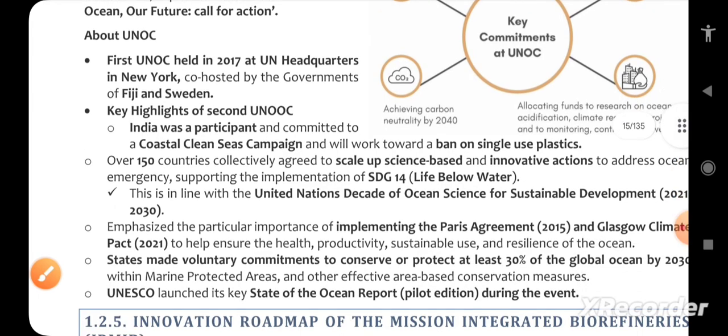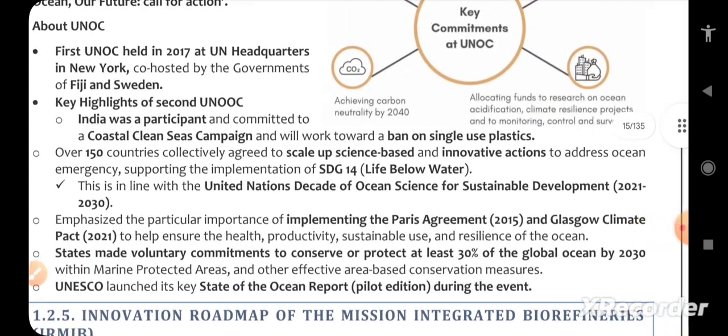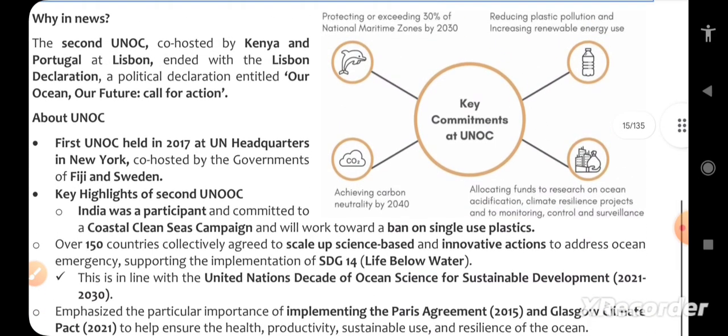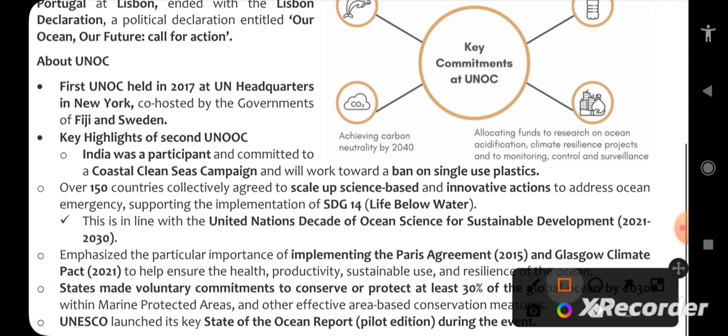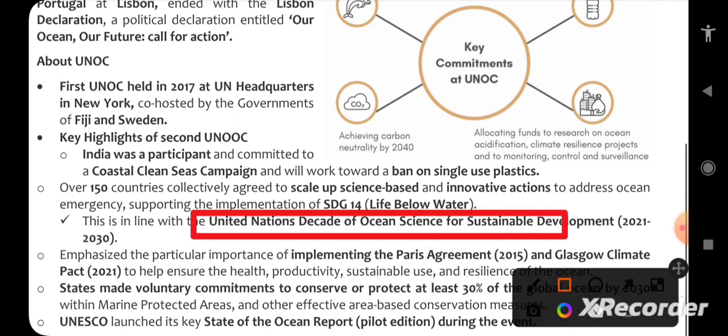Over 150 countries collectively agreed to scale up science-based and innovative actions to address the ocean emergency, supporting implementation of SDG 14, life below water. So, United Nations Ocean Conference. You should remember the coastal clean seas campaign. You should remember SDG 14. This is in line with the United Nations Decade of Ocean Science for Sustainable Development. That decade is 2021 to 2030.